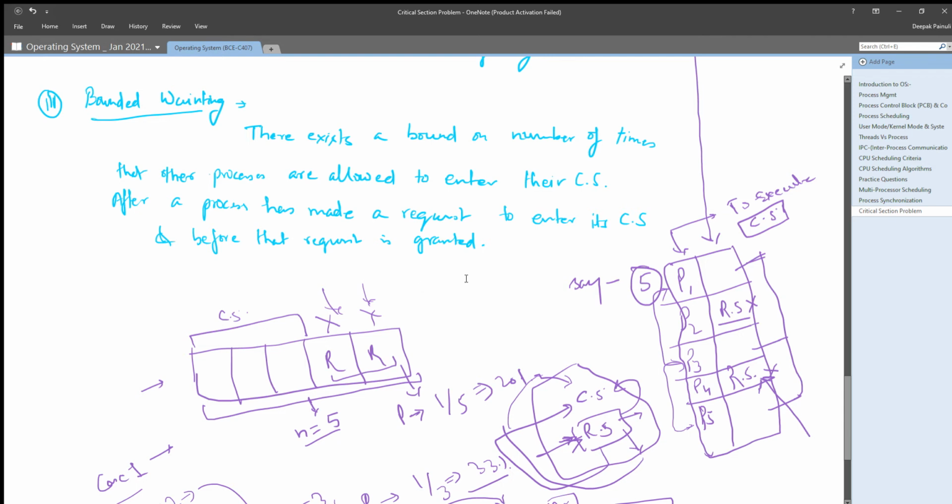Next, the third condition. What is it defining? It is saying there exists a bound on the number of times that other processes are allowed to enter their critical section after a process has made a request to enter its critical section.